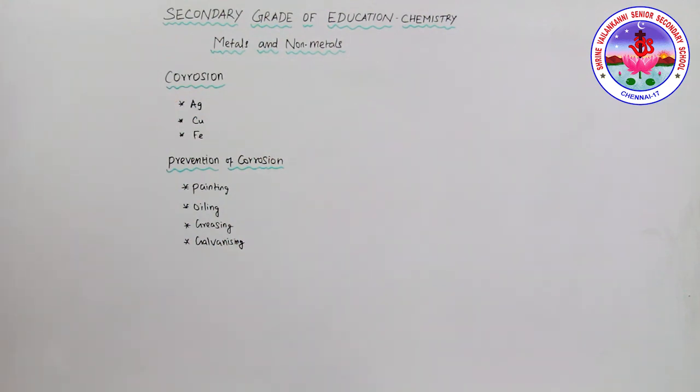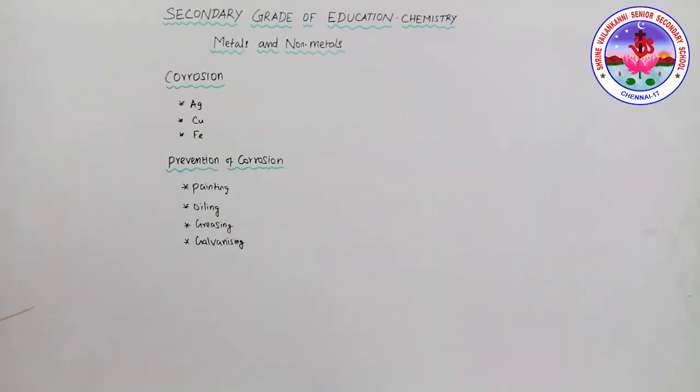Then copper: copper reacts with moist carbon dioxide in the air and slowly loses its shiny brown surface and gains a green coating. This green substance is called copper carbonate. Then iron articles: when exposed to moist air for a long time, iron acquires a coating of brown flaky substance called rust. That is also called rusting of iron.